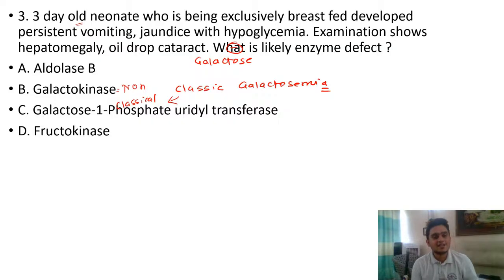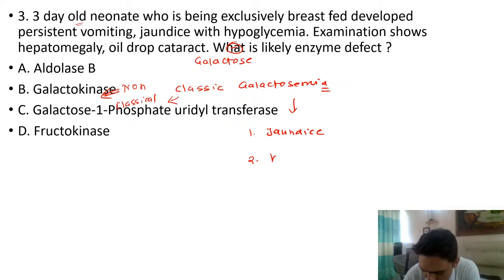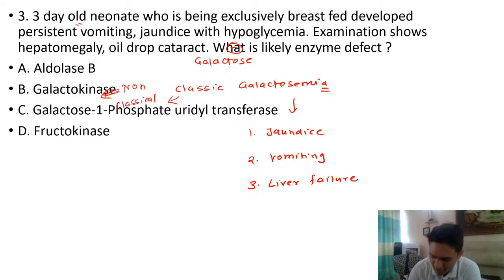And galactokinase, that you see here, is responsible for the non-classical form. So you have a non-classical form as well. This enzyme, galactokinase, is responsible for the non-classical form, whereas galactose-1-phosphate uridyl transferase deficiency leads to classical galactosemia. So what do you see in classical galactosemia? You have jaundice, you have persistent vomiting that is not going away. Eventually, you have liver failure, and one pointer to your diagnosis is the oil drop cataract.